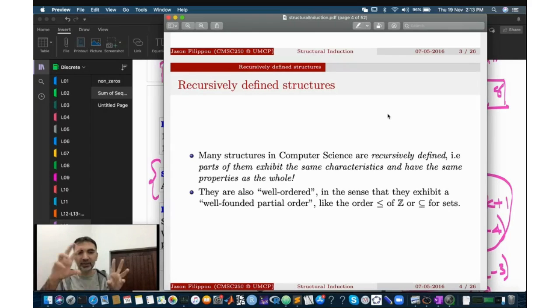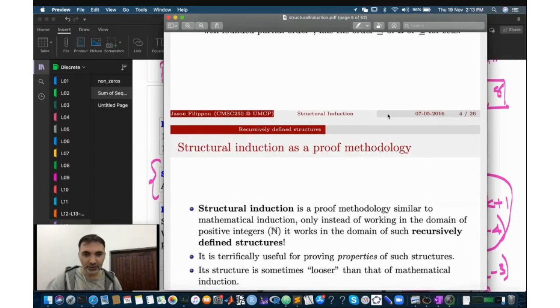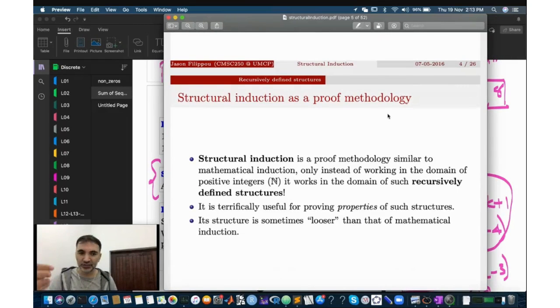Okay? We define an initial condition, and then we define more things which are based on that initial condition. Okay, and the definition involves some recursion. We'll see an example that will make more sense. And then structural induction is sort of a proof which is used on those recursively defined structures.